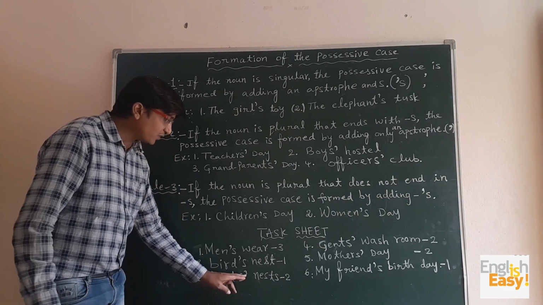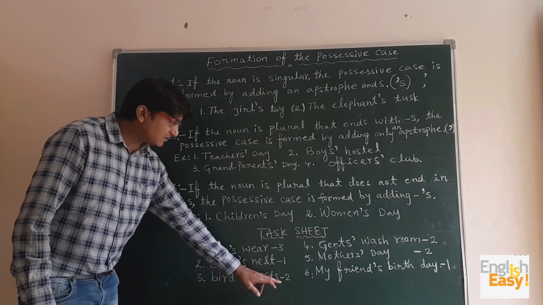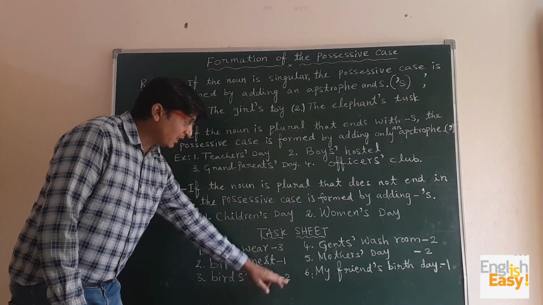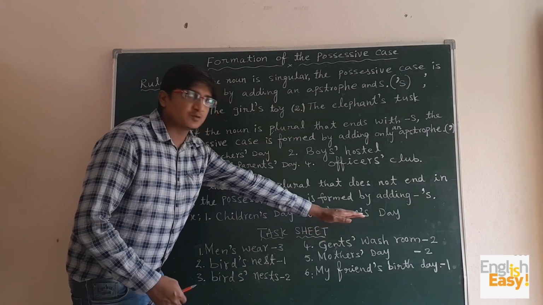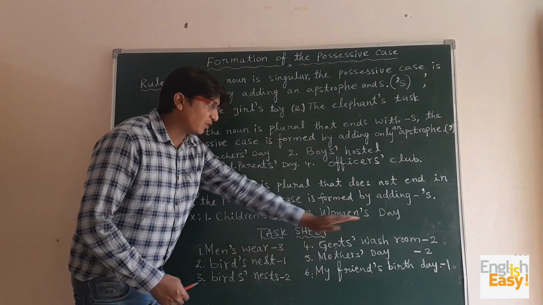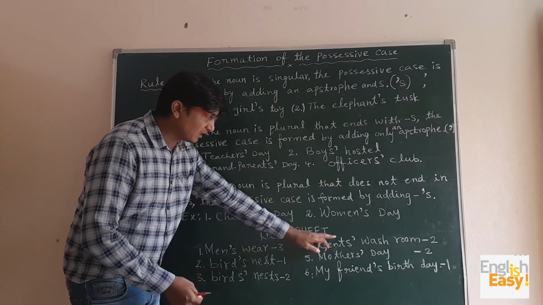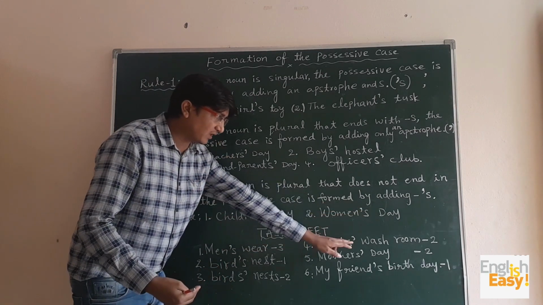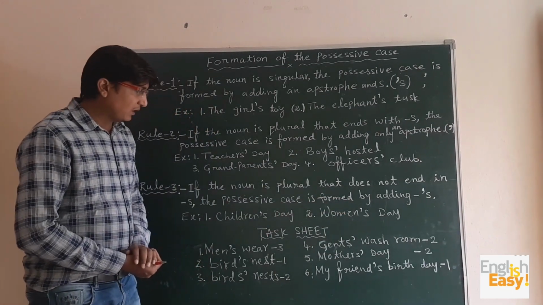So that's why we have taken only an apostrophe and it comes under the second rule. Rule 2. And in the fourth example, gents' washroom. Again it's a plural ending with s, so only an apostrophe. It comes under the second rule.